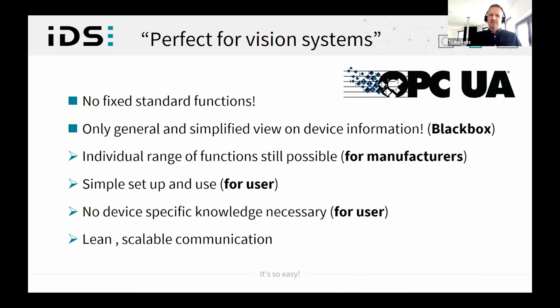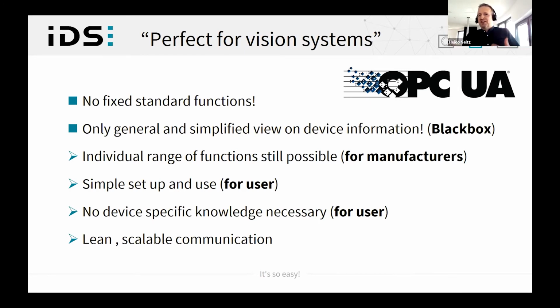So OPC UA is the ideal complement for us to make the vision app-based inference tasks accessible in the industrial environment. Unlike our REST camera interface, for example, the OPC UA specification does not provide any standardized function calls for the device manufacturer's specific procedures.